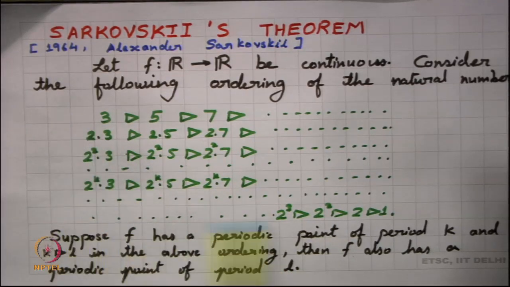So, this is the ordering of natural numbers, and what Sarkovskii proved was a really wonderful idea.